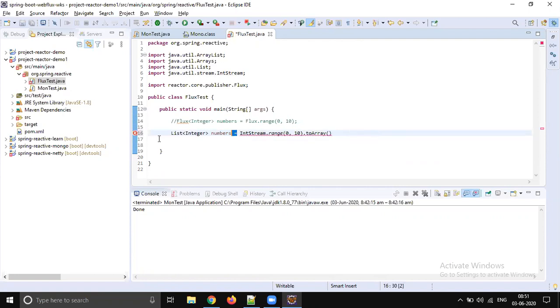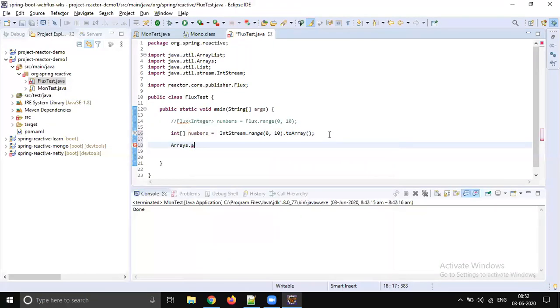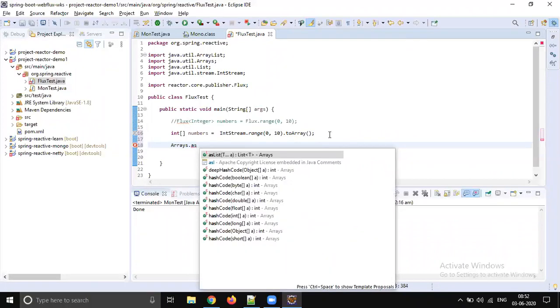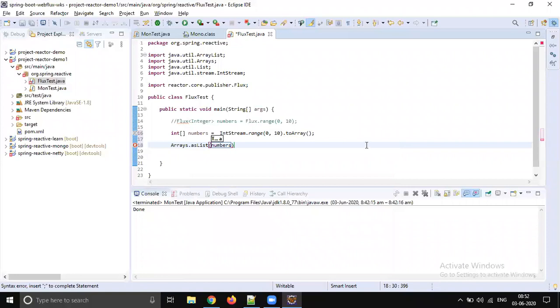Okay, you are going to create an array here, the array of numbers, and then Arrays dot asList, pass the numbers. What is it going to return?